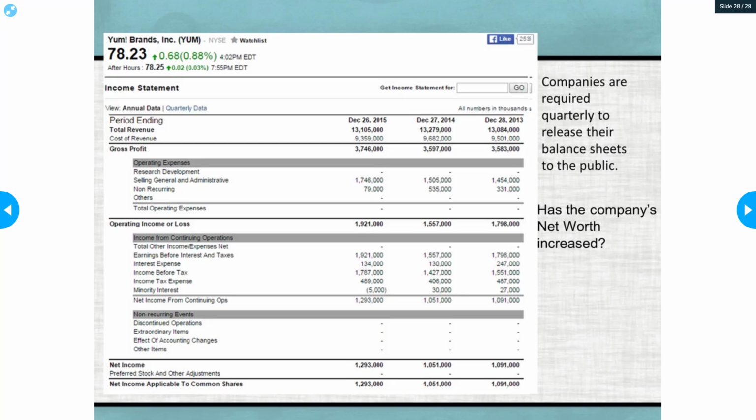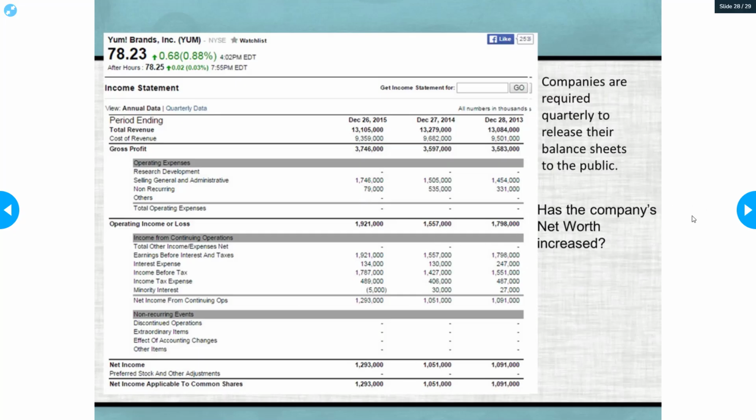So if I take this number and I subtract this number, so I'm taking my revenue, I'm subtracting my expenses, then I get my total net income, what I really made. So this is how much money came in, but then I paid all my expenses, and that's what I'm left with as my actual profit. So we can see my gross profit, and then my operating income or loss, which was my expenses, subtracted that, and then I got my total income. So you can see over time, in 2013, this was their total net income, and then they went down a little, and then they went back up.